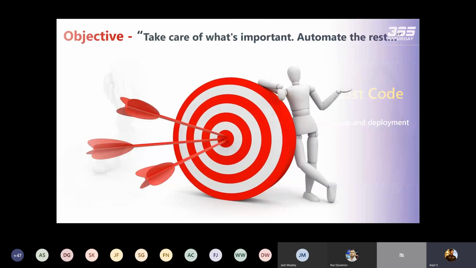The objective of today's session, as I already told you, is to take care of what's important and automate the rest. The job of developers is to work on the productive things. There are a lot of interesting things that Microsoft is providing these days in every release. There are a lot of things to investigate and learn, and if you always spend your time troubleshooting issues and doing manual activities, then you cannot find the quality time for that. So the objective of today's session is that you take care of the important things, and the backup and the deployment kind of things we can automate.